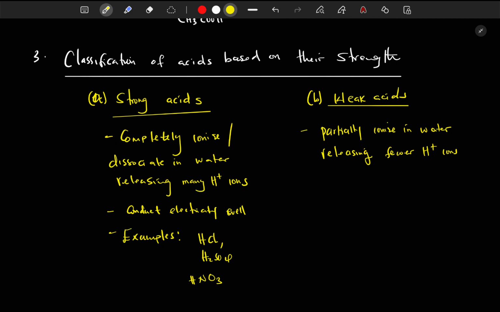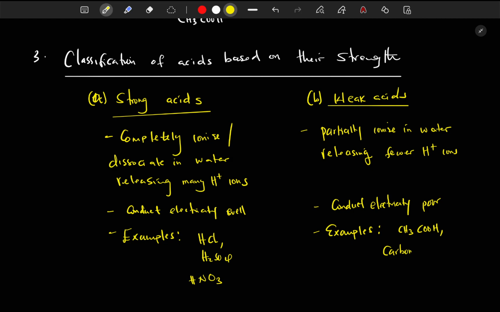These, they conduct electricity poorly, meaning they're weak electrolytes. Examples? Can you give an example? Acetic acid. Okay.